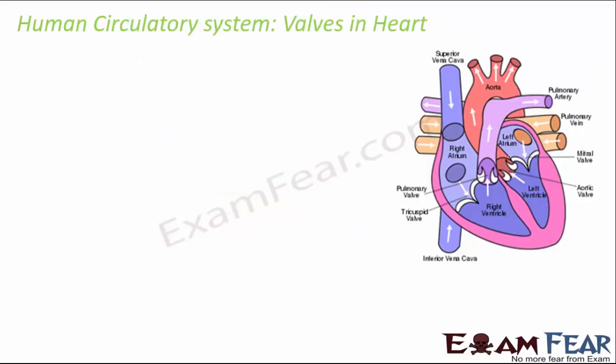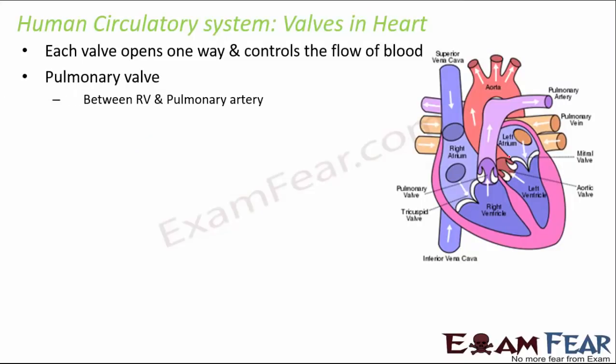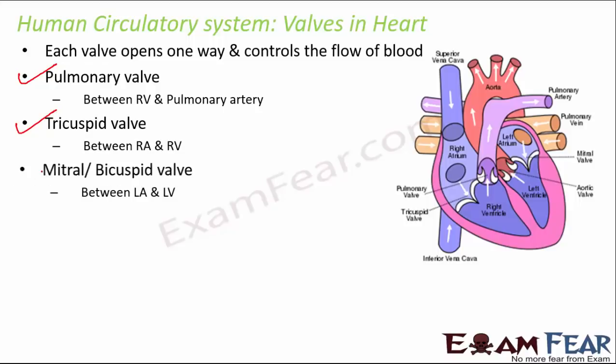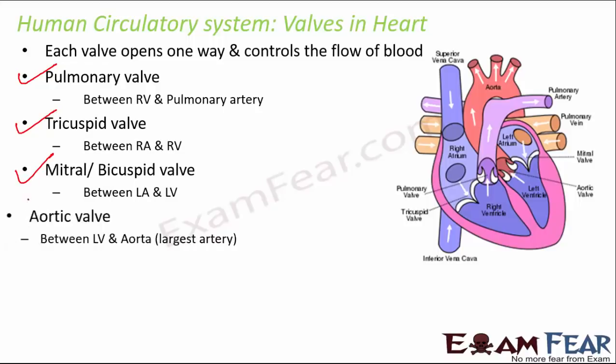Now, in the human heart, there are valves, and these valves have a very critical role to perform. They open one way and control the flow of blood. So, how do we know when the blood should flow from the right auricle to the right ventricle? When should it flow from the left auricle to the left ventricle? That is all determined by the opening and closing of the valves. So, there are four valves: the pulmonary valve, which is present between the right ventricle and the pulmonary artery, the tricuspid valve, the bicuspid or mitral valve, and the aortic valve.